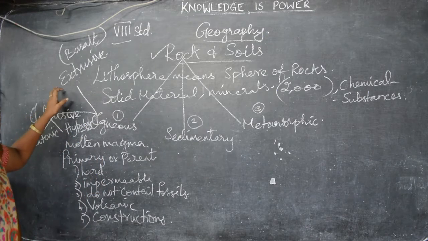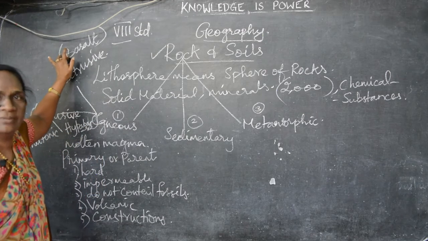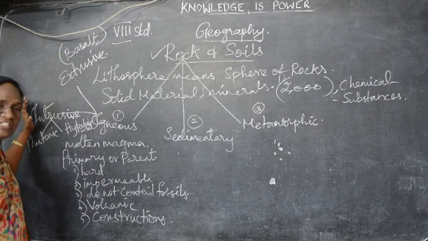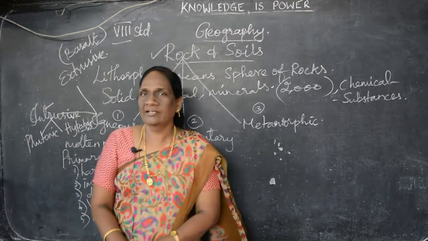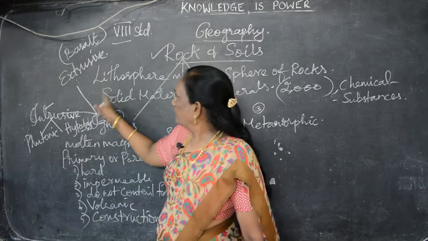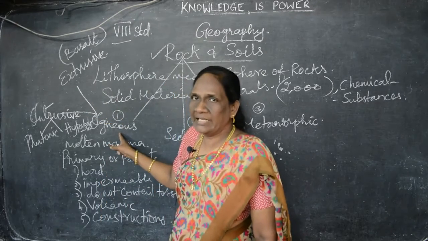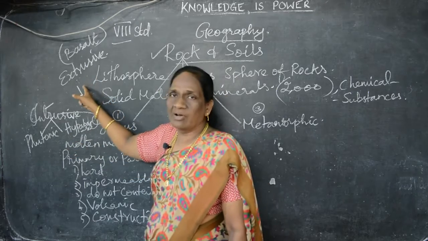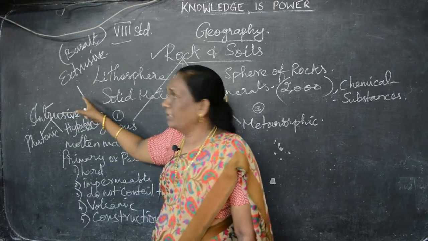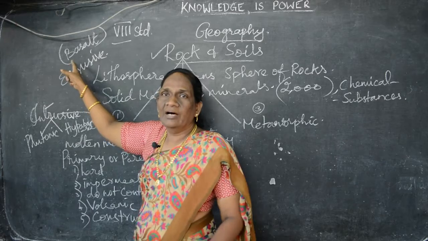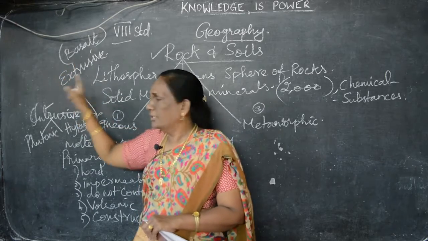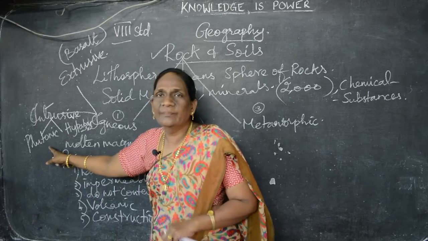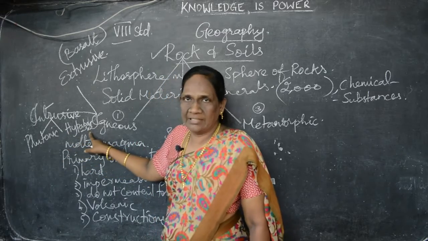This extrusive rocks example is basalt, and the intrusive rock is having two divisions. Can you see, children? There are two types of igneous rocks, extrusive and intrusive. Extrusive rocks, I already explained, and an example for extrusive rock is basalt. And intrusive rocks, there are two types. What are they? Plutonic and hypabyssal.